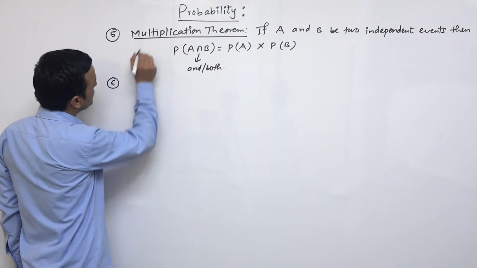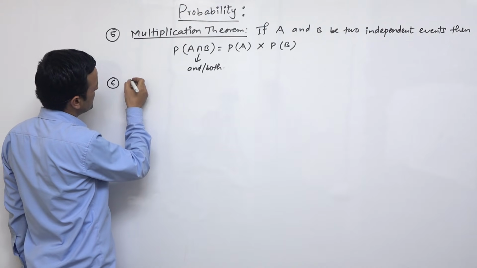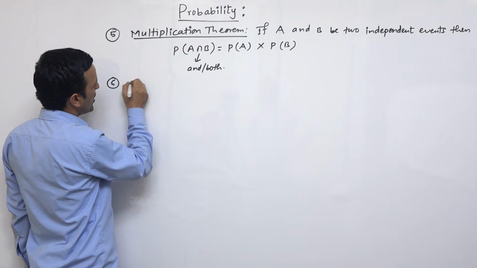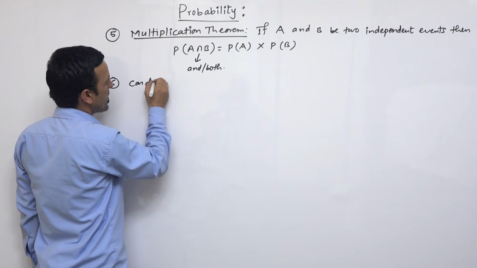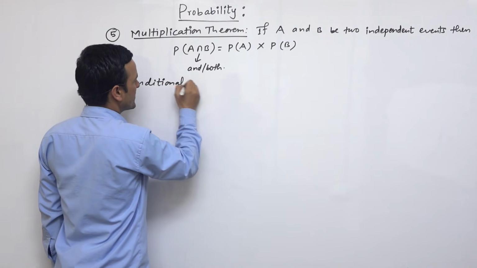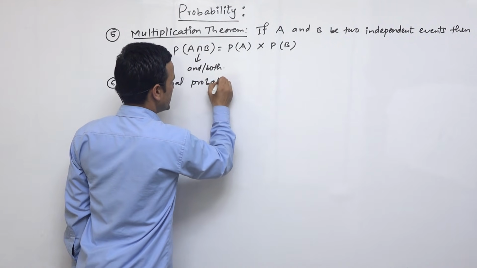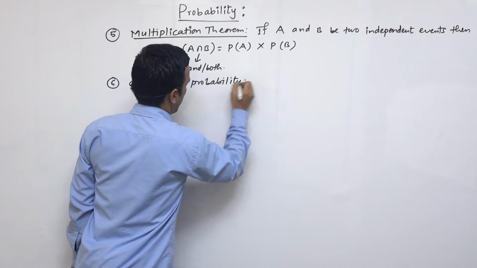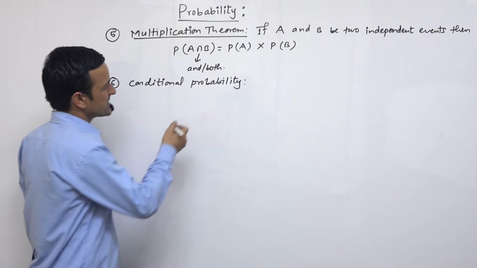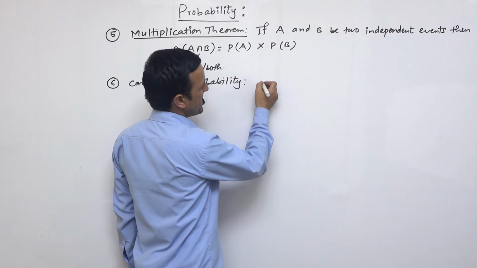Now we move on to another topic. It is conditional probability. In this case, we have to take two dependent events.